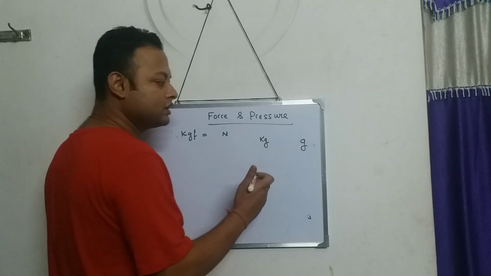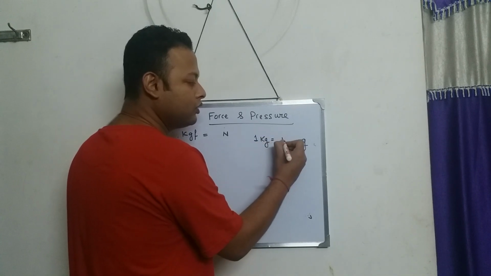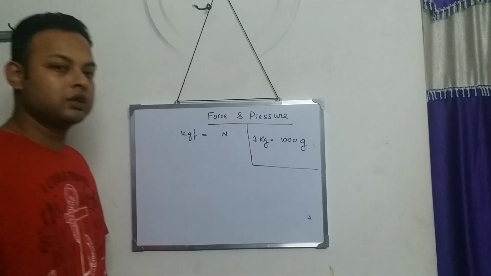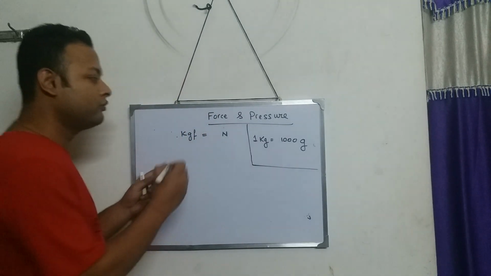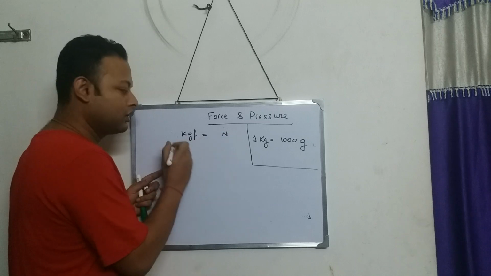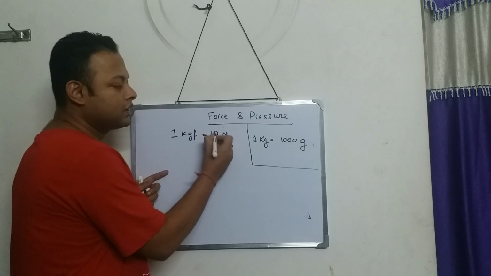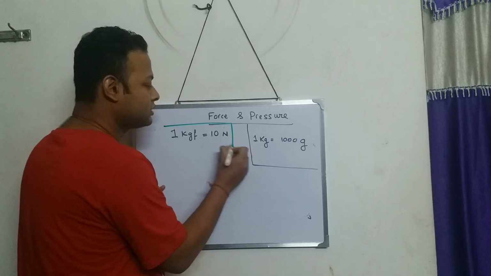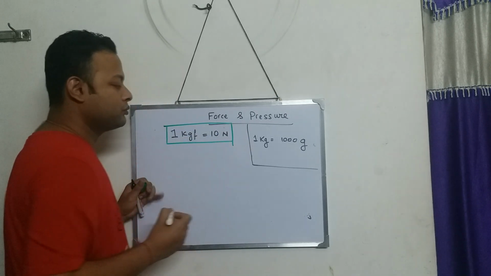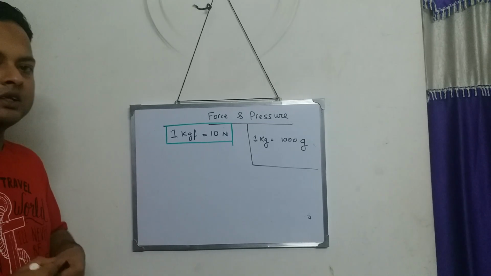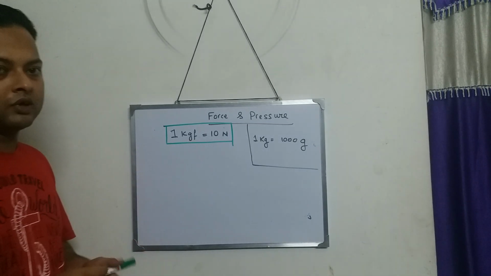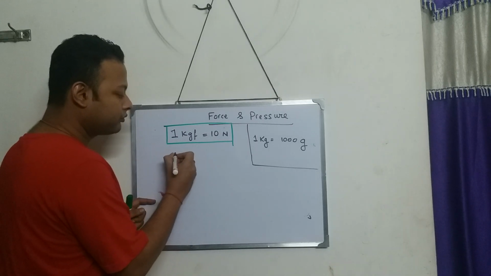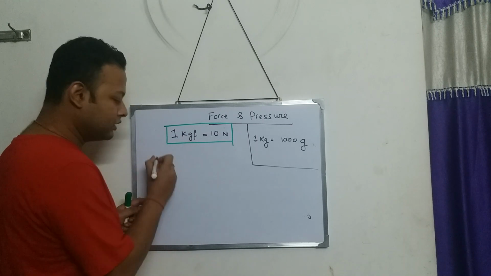Now we can have a relationship, that 1 kg is equal to 1000 gram. Similarly, if we have to find a relationship between kgf and Newton, 1 kgf is equal to 10 Newton. Remember this relation between kgf and Newton. Very easy. 1 kgf is 10 Newton. Okay. So if 1 kgf is 10 Newton, let's now see it this way.